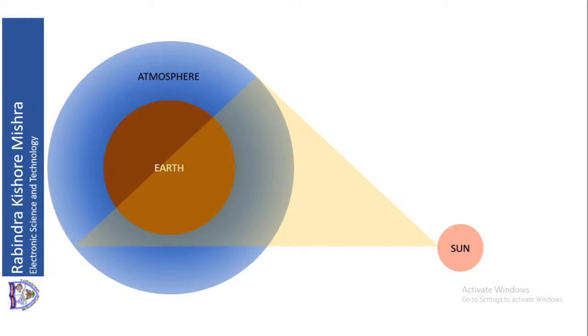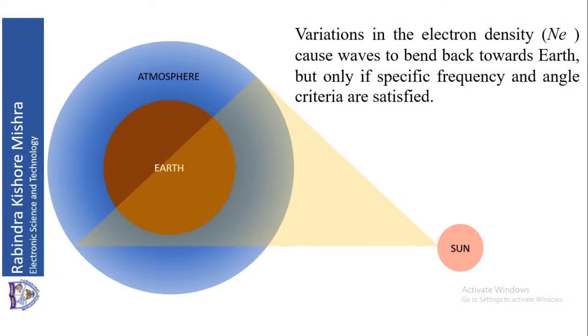Density of the atmosphere. The atmosphere consists of gases, different types of gases, and particles which are coming from cosmic. So cosmic particles and gases constitute the atmosphere. Now, when these rays are coming from the sun, they will meet the atmosphere first. The outermost layer of the atmosphere will meet the rays of the sun first. Then that will penetrate through the atmosphere and come to the surface of the earth.